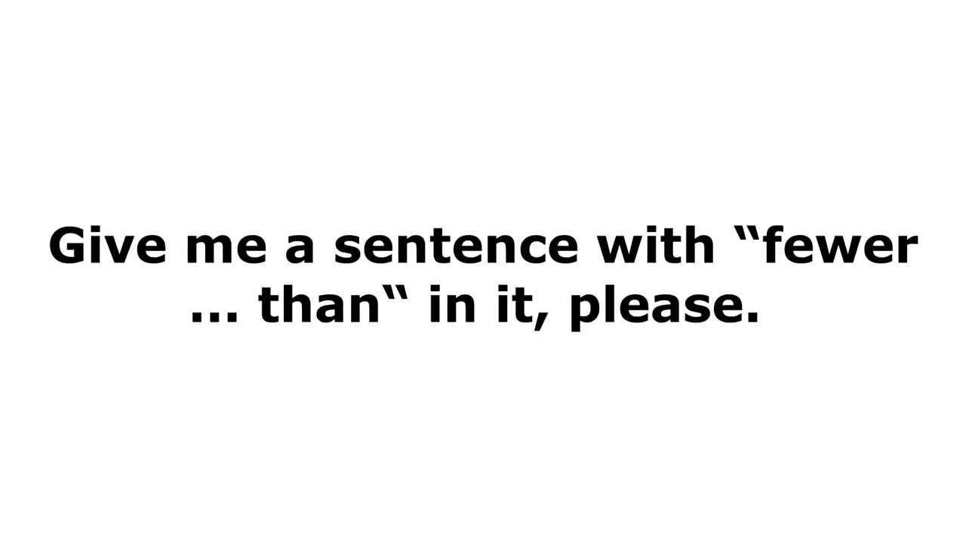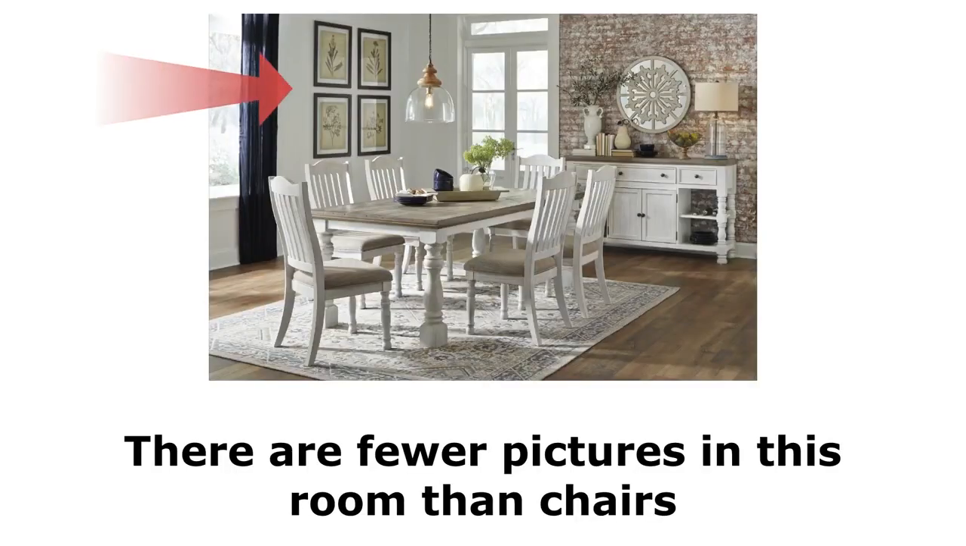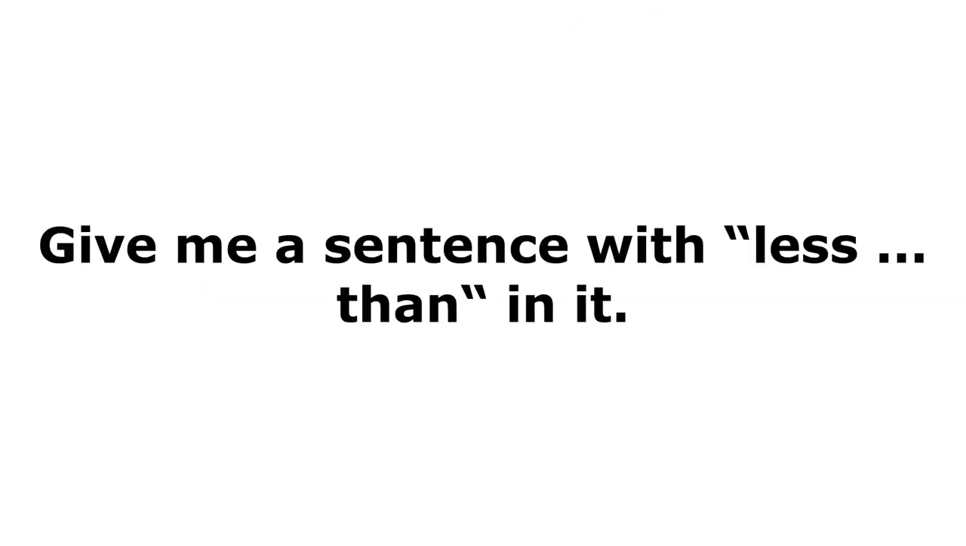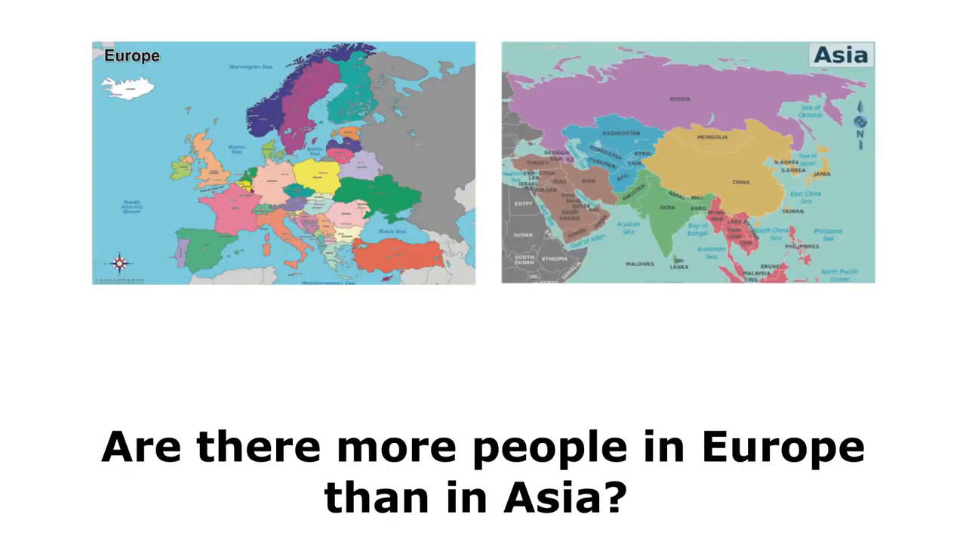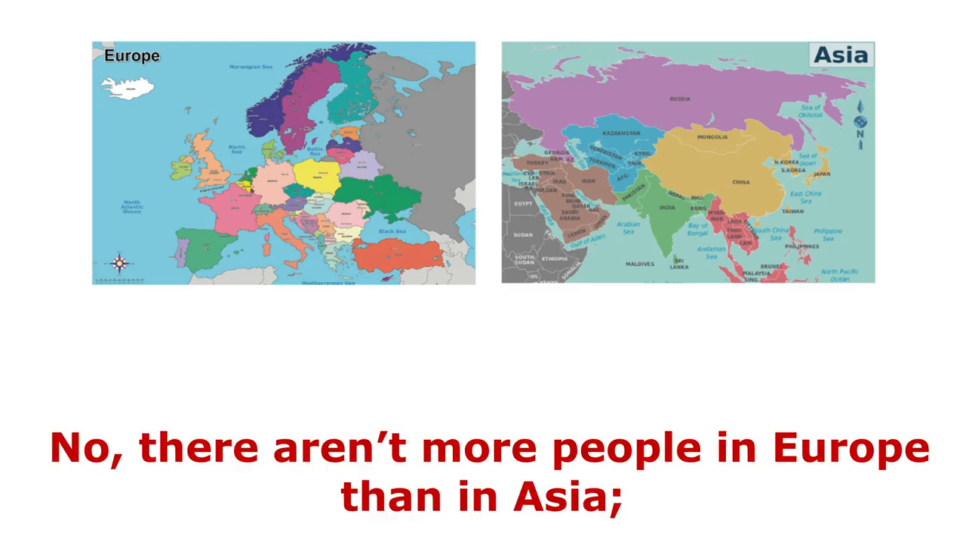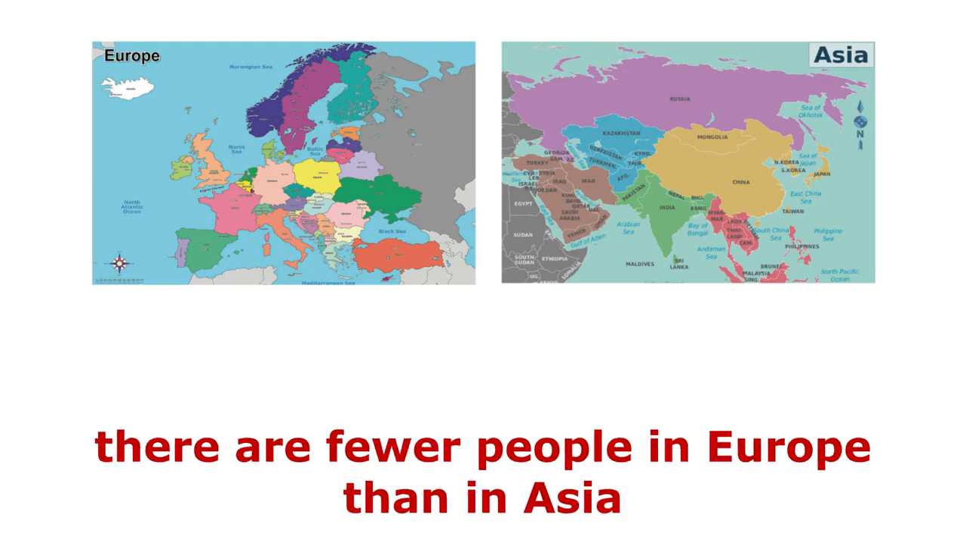Give me a sentence with fewer than in it, please. There are fewer pictures in this room than chairs. Give me a sentence with less than in it. I eat less food than my brother. Are there more people in Europe than in Asia? No, there aren't more people in Europe than in Asia. There are fewer people in Europe than in Asia.